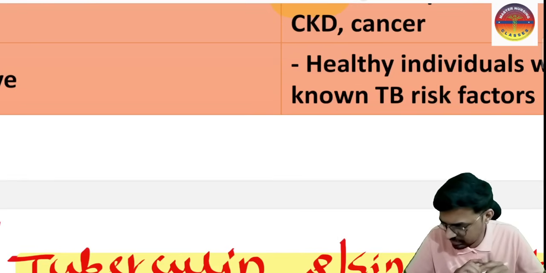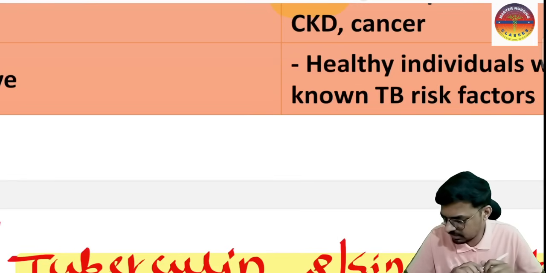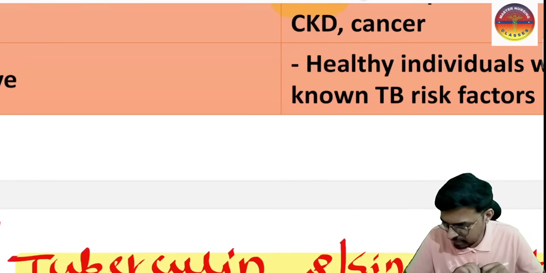In that particular child, how are you going to interpret the tuberculin skin test as positive? Option A, the induration size is more than 5 mm but less than 10 mm, and option B, the induration size is more than 10 mm but less than 15 mm, and you consider that negative because it is not 15 mm. So what is your answer?